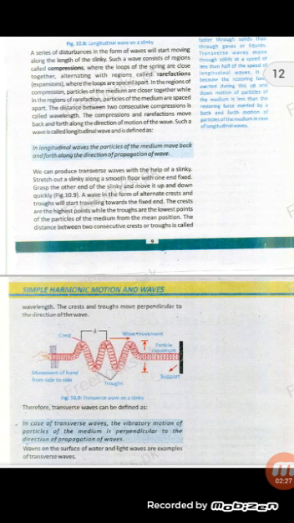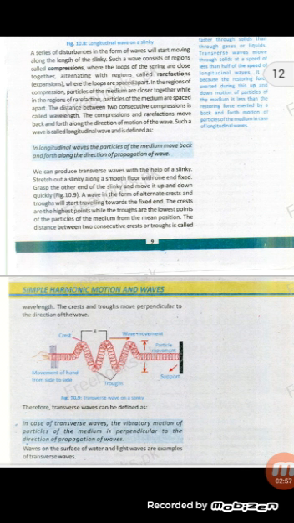The distance between two consecutive compressions is called wavelength. The compression and rarefaction move back and forth along the direction of motion of the wave. Such a wave is called a longitudinal wave. Means the distance between two consecutive compressions is called wavelength. So the compression and rarefaction move in a string back and forth in the direction of motion of the wave. So this wave is called a longitudinal wave.